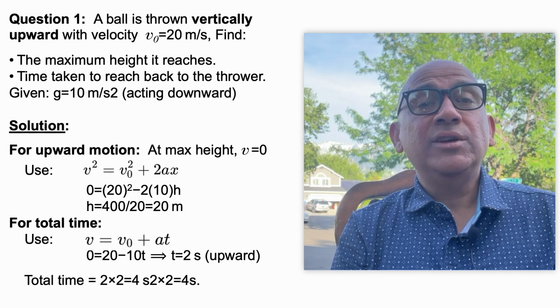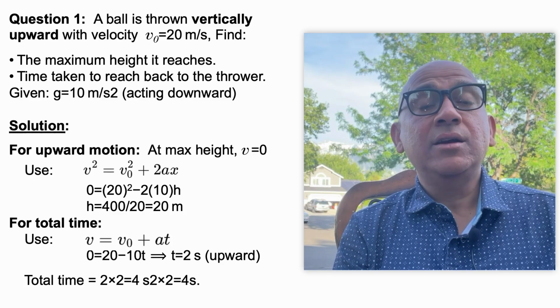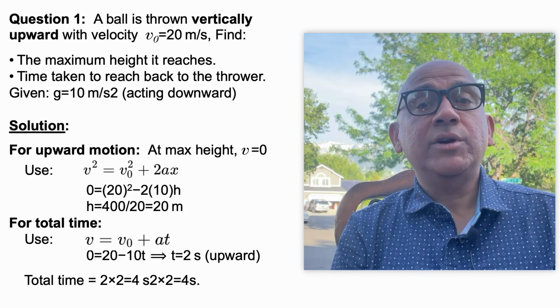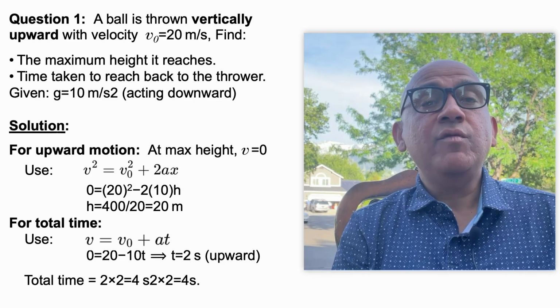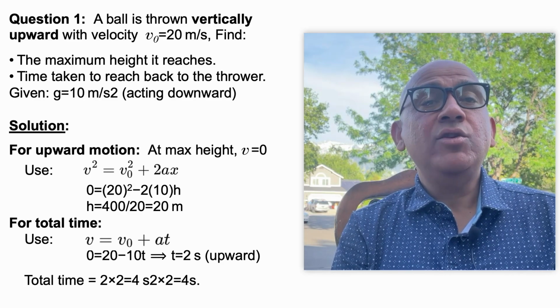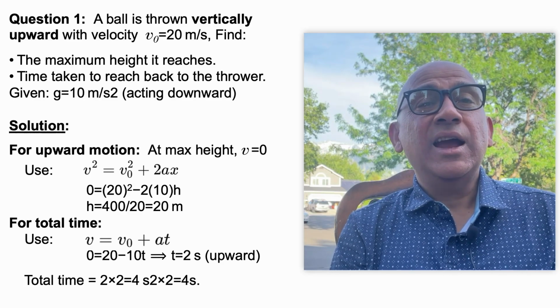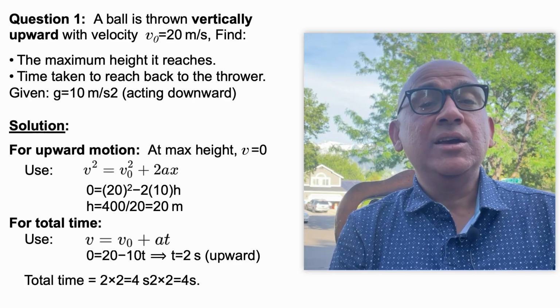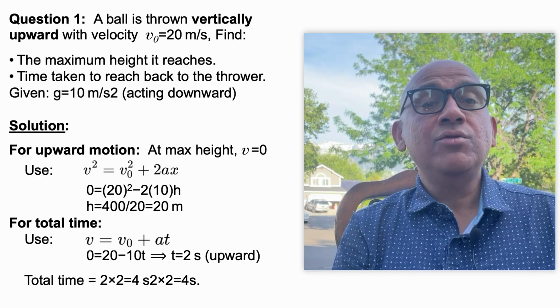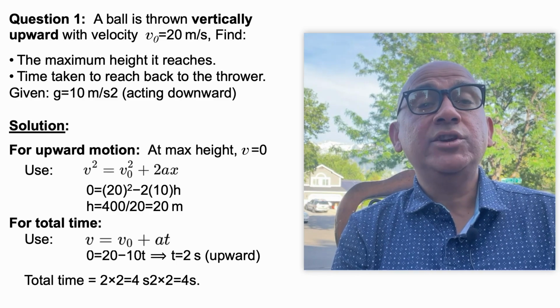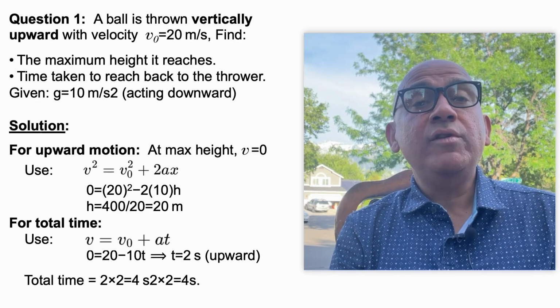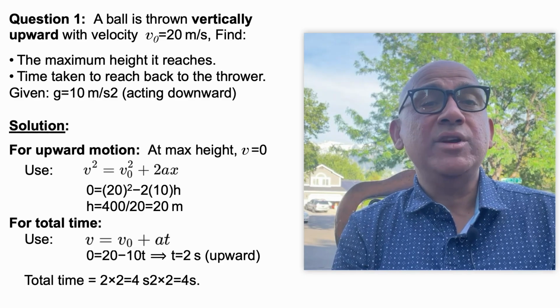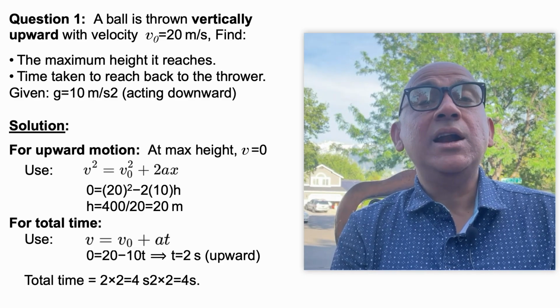Now, you use the equation v square equal to v naught square plus 2 a x. Putting v equal to 0, v naught equal to 20 and the value of g as minus 10 in this equation gives us h equal to 400 by 20, which is 20 meters. So, the ball will go up to a height of 20 meters, and then it will start coming down.